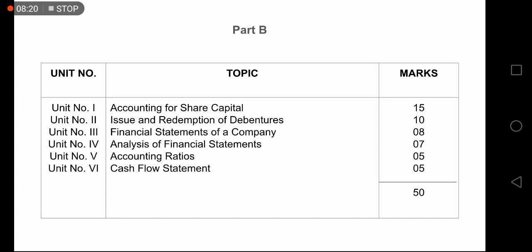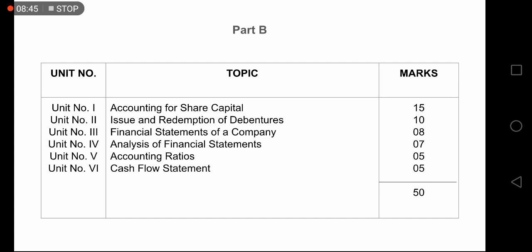Don't think that it carries 8 marks, so it is less important. It is not like that, but it depends on you how clearly you are going to do all the chapters. You should be smart enough, because at the end the smart one only gets higher marks. You have to know what amount of time you have to invest in what chapter.